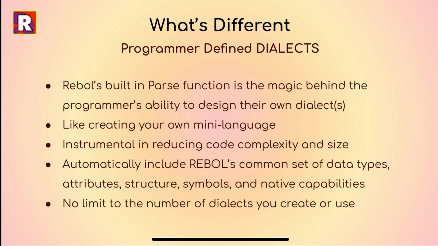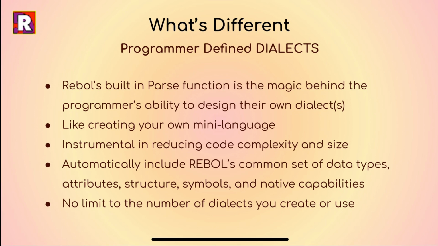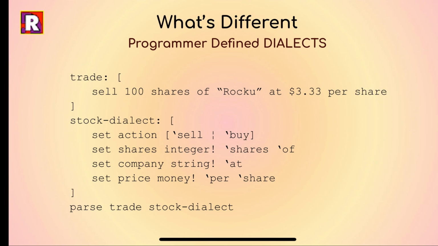You know exactly what you are trying to achieve with your code, and therefore you can cut through unnecessary syntax or keywords of other languages and get right to the task at hand. All of these user-defined dialects will automatically include REBOL's common set of data types, attributes, structures, symbols, and native capabilities unless you override them. And there's no limit to the number of dialects you create or you use in your program. Here we have an example of a programmer-defined dialect called stock.